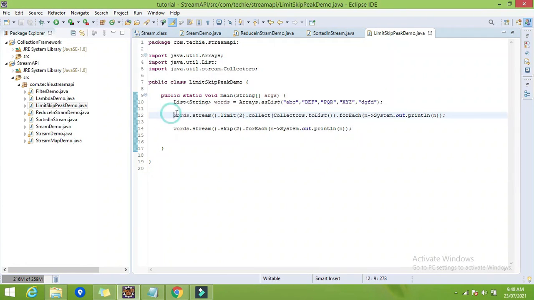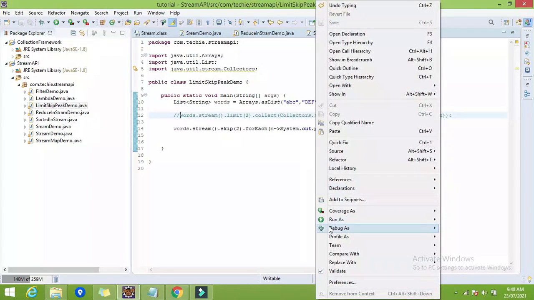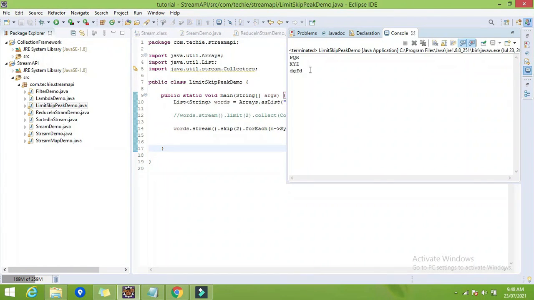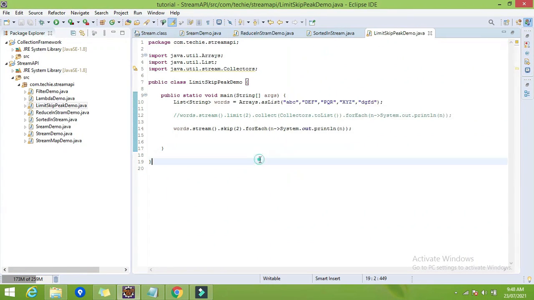So let me comment this one first. Here you can find the output as PQR, XYZ and DFFD, which means we have skipped the first two elements.